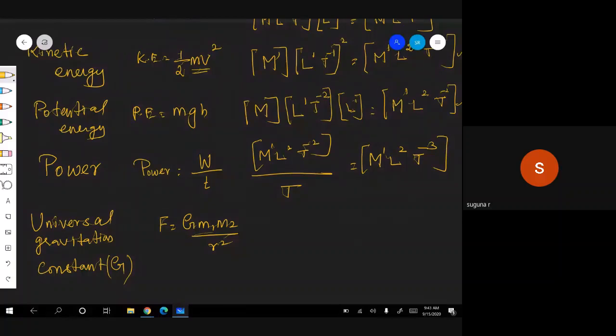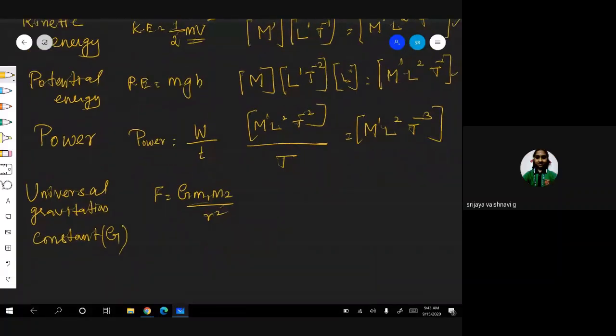Yes, ma'am. From that, what is G therefore? G is equal to F R squared divided by M1 M2, whether it is clear? From this you have to give the dimension. You know the formula for G. Okay, from that what is the dimension?